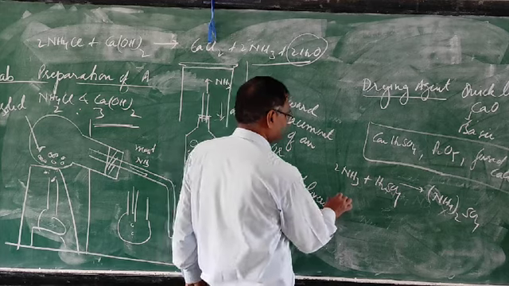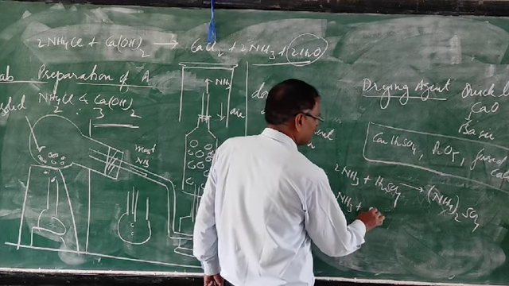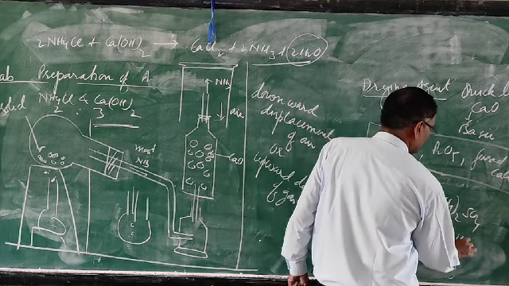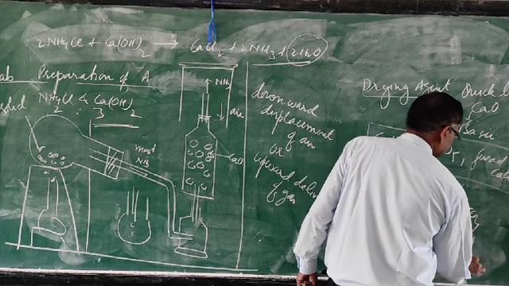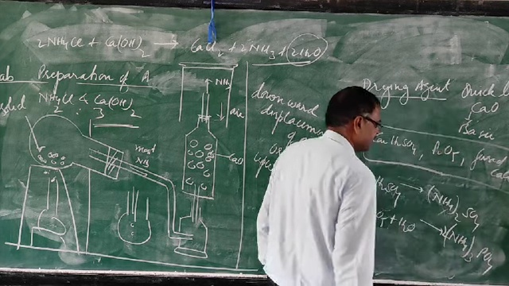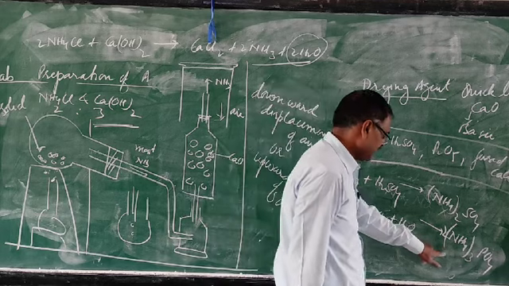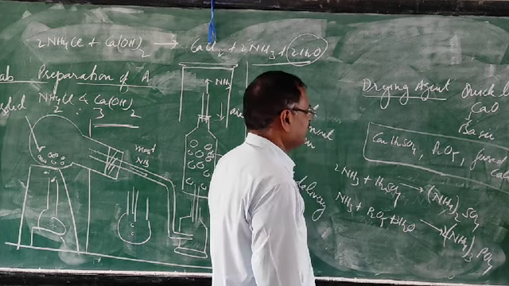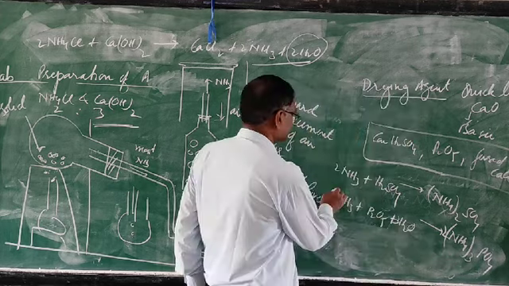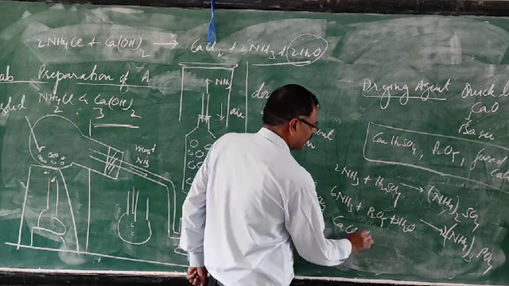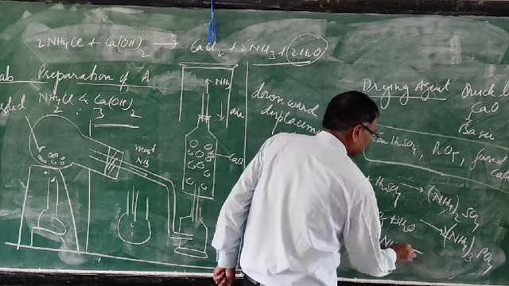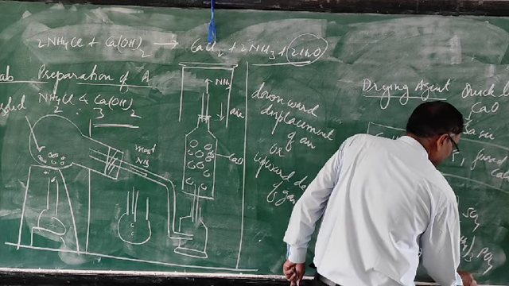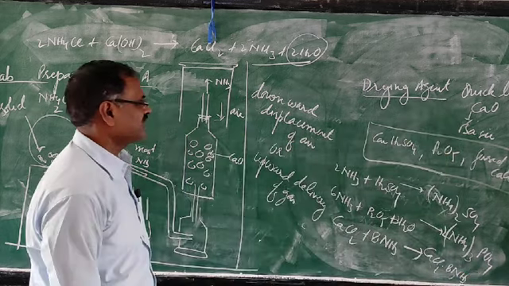Next, ammonia reacts with phosphorus pentoxide and water to form ammonium phosphate. And calcium chloride combines with 8 molecules of ammonia to form an addition product. So that's why these three compounds are not used as drying agents.